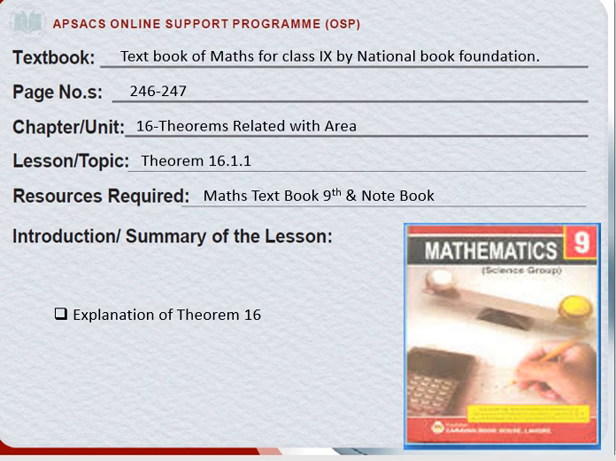As we know, the book which we are using here is the textbook of maths for class 9 by National Book Foundation, and the page numbers which we are discussing here are 246 and 247. Chapter number 16, and the title of our chapter is Theorems Related with Area. Today's topic is Theorem 16.1.1. Resources you require are a maths textbook and a notebook. Introduction or summary of the lesson: today we do Theorem 16.1.1.